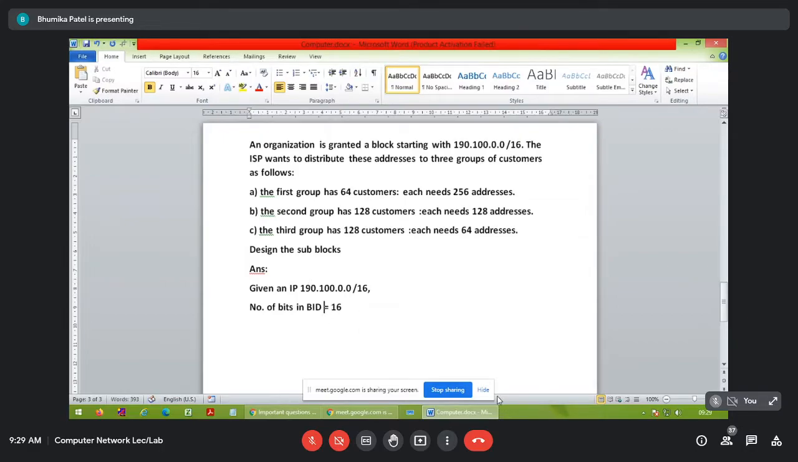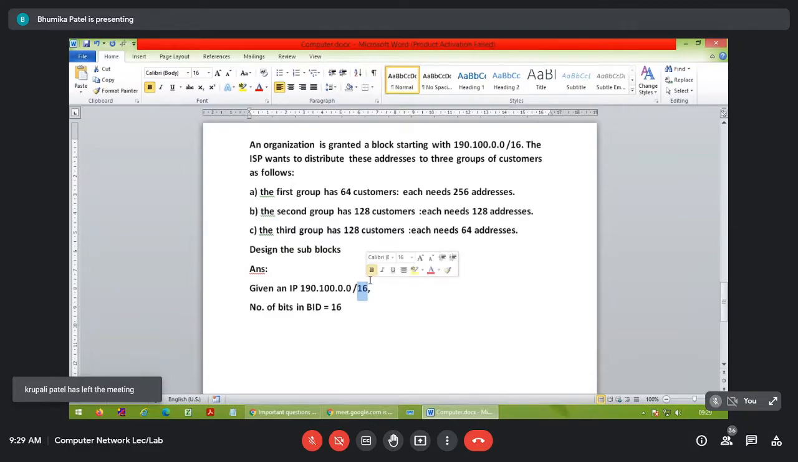Why am I writing 16? Because it is /16, and as you know, in CIDR we have a.b.c.d/n, where n represents the number of bits in the block ID. So here /16 means the number of bits in the block ID. All of you getting this? Yes or no? Yes, ma'am.